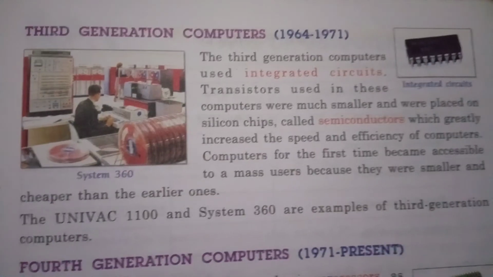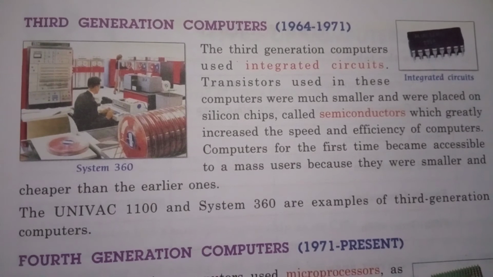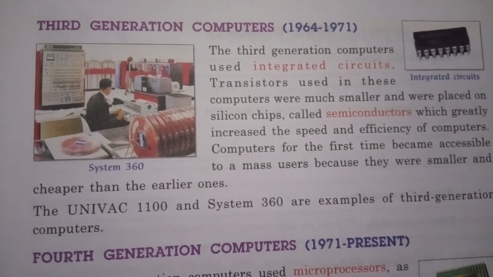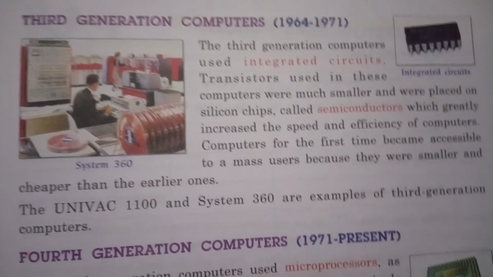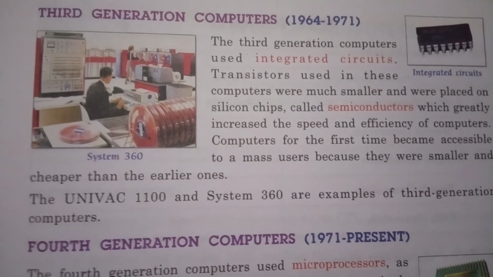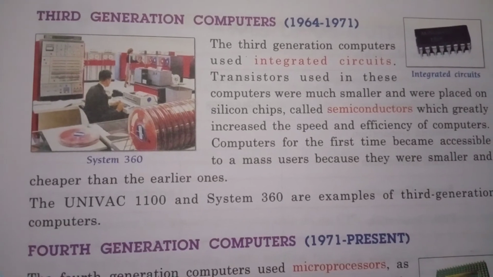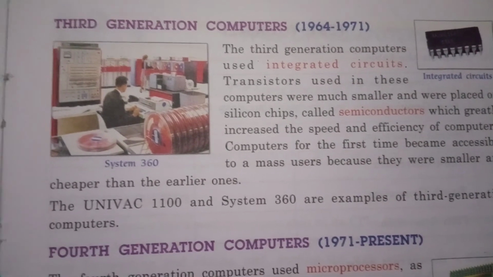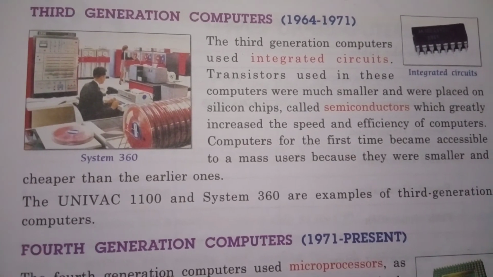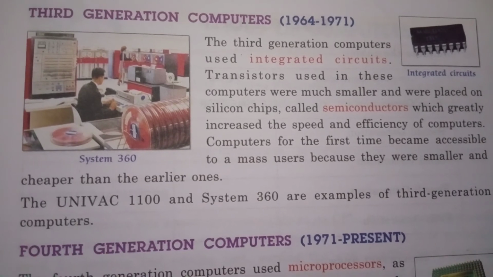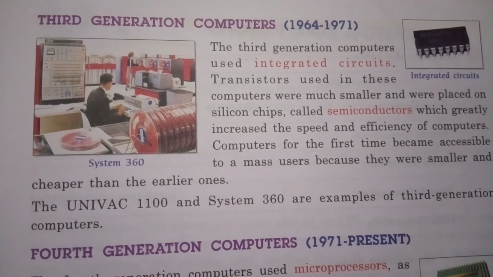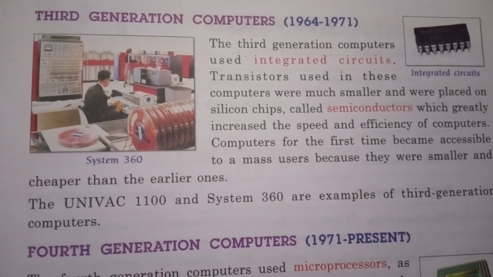Now, third generation computers. The timing for third generation computers is 1964 to 1971. The technology used in the third generation was integrated circuits. These are smaller and faster than the second generation and are accessed using a keyboard and monitor.